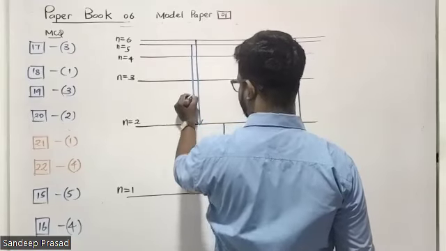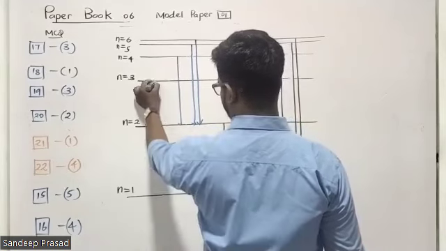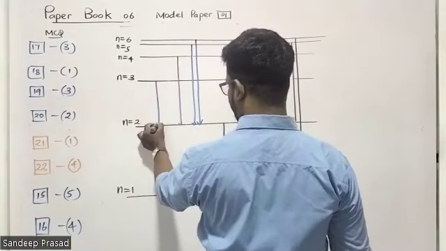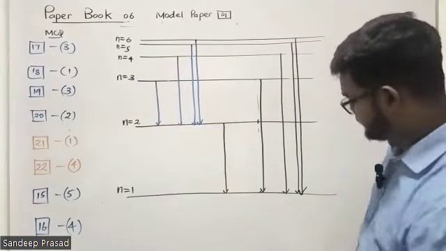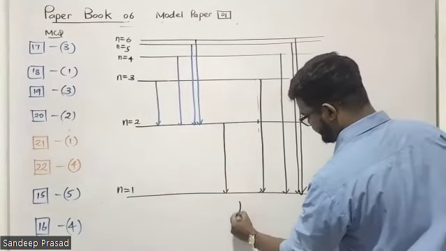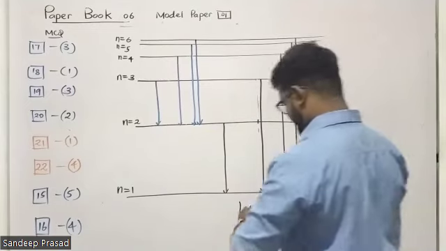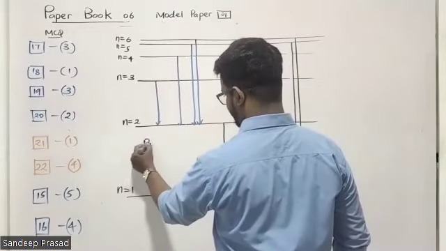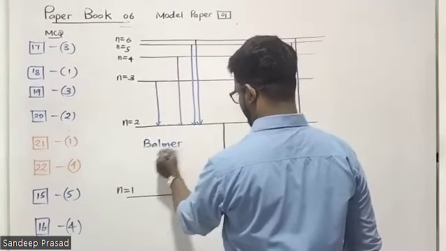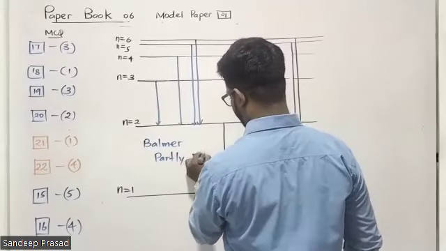So this is the Balmer series. The Balmer series is partly visible. Lyman belongs to the ultraviolet region, and Balmer belongs to the visible light region, but remember, it should be partly visible light region.